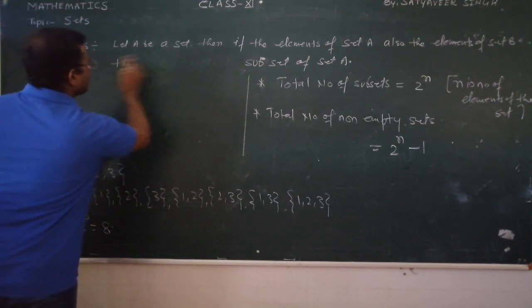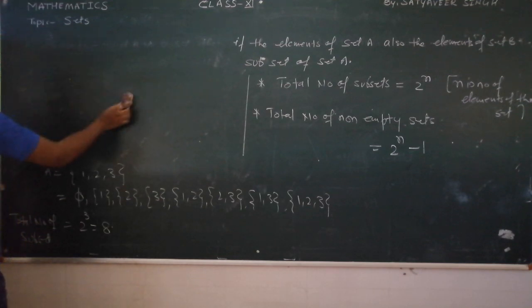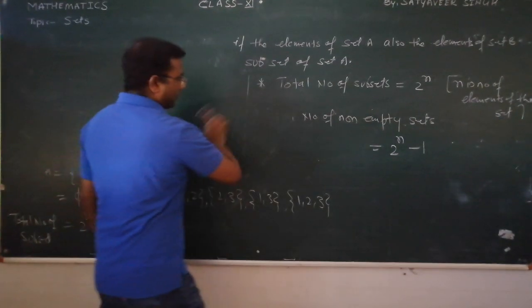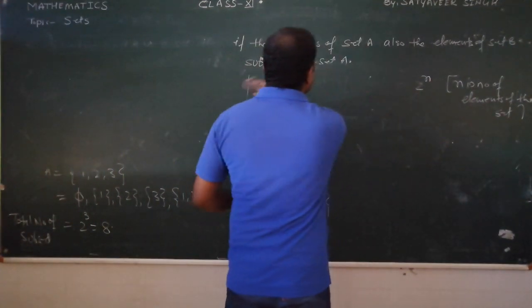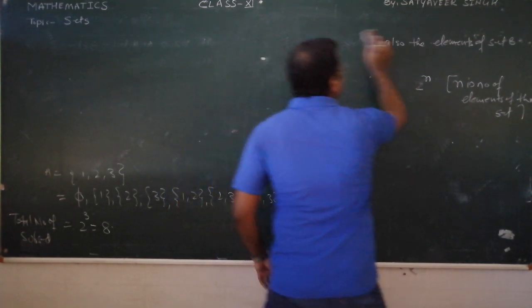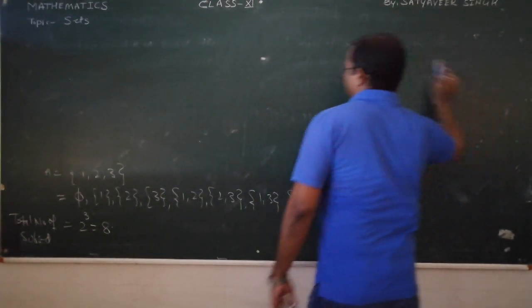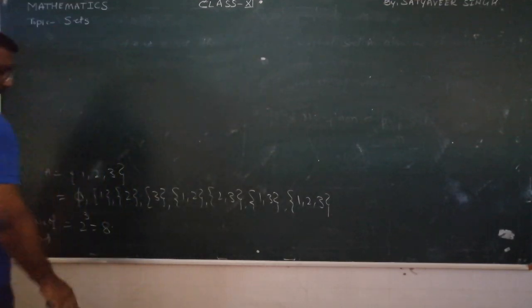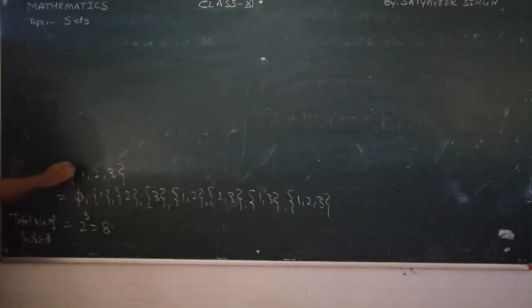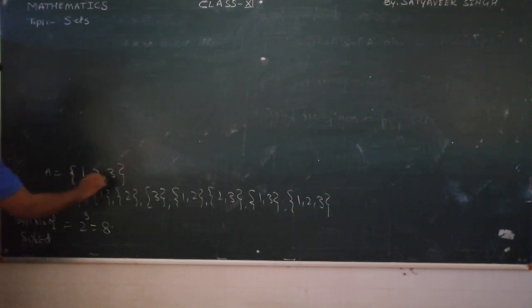In the same sequence, if you go further, there is something called the power set. So what is the power set? Student, see, this example I have not rubbed out willingly; I have left it like this only. So what is the power set?